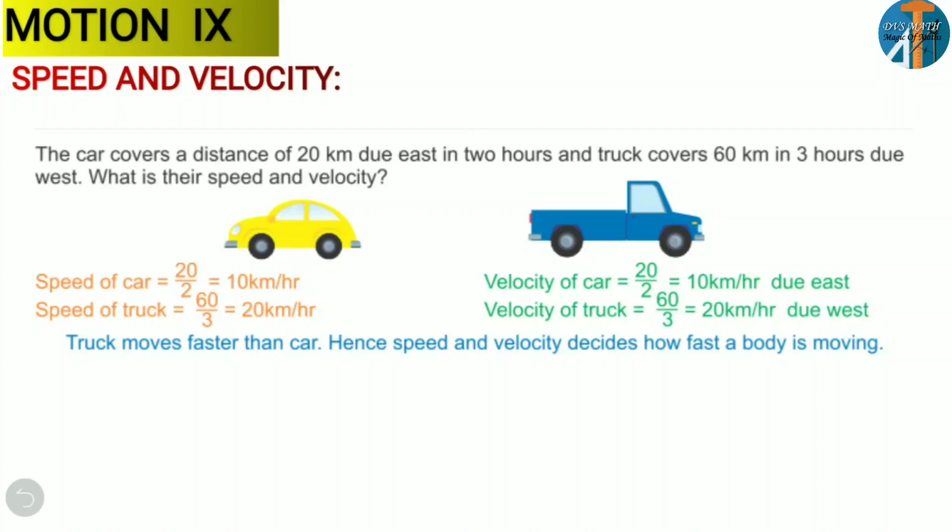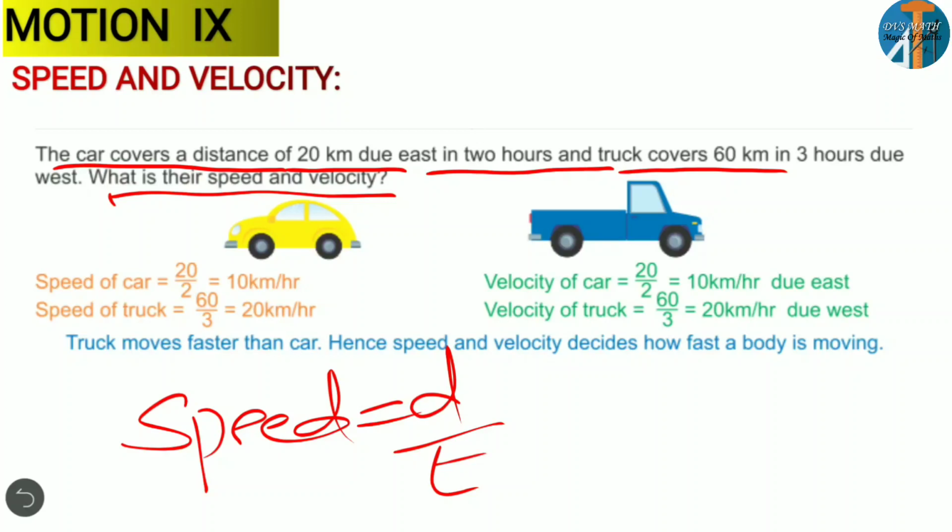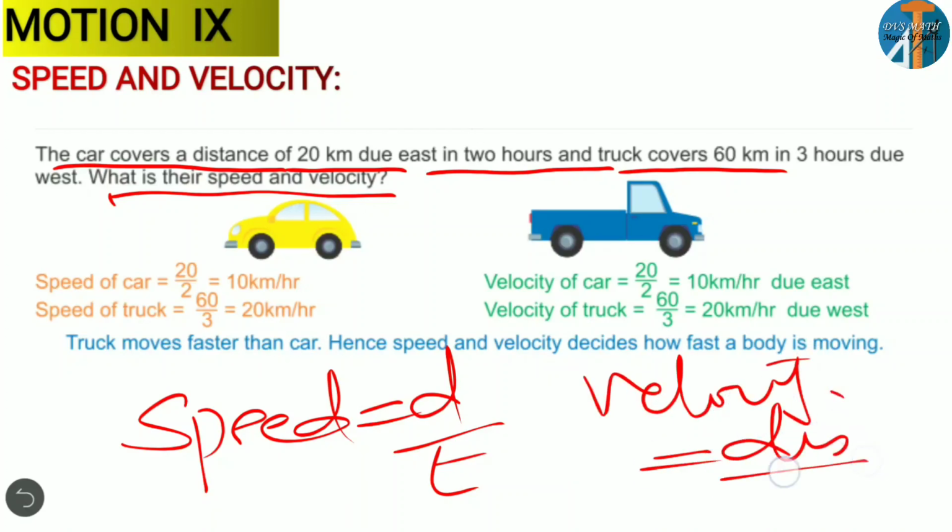Here you have one car and one truck. What is the question given? The car covers a distance of 20 km due east in 2 hours. The truck covers 60 km in 3 hours due west. They are asking for the speed and velocity. So what is the definition, and what is the formula? Speed is equal to distance by time, and velocity is equal to displacement by time.